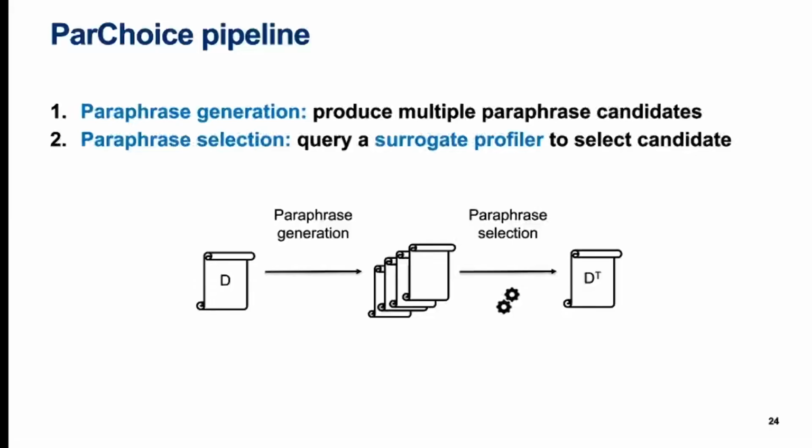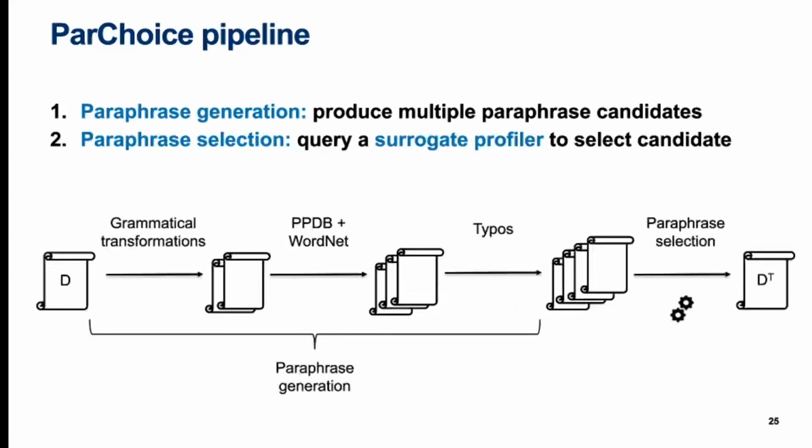Now I'll go through the main aspects of the part choice technique. It has 2 parts. First, paraphrase generation, which produces a large number of candidate paraphrases and is independent of the style transfer task. Secondly, paraphrase selection, which is a task-specific selection from among the candidate paraphrases based on how well they're able to evade a surrogate profiler, which can be the same as or different from the targeted author profiler we aim to evade. The paraphrase generation task can be divided to 3 parts.